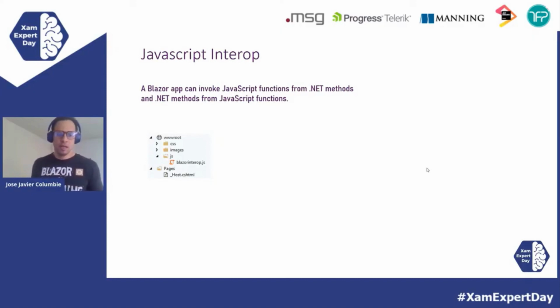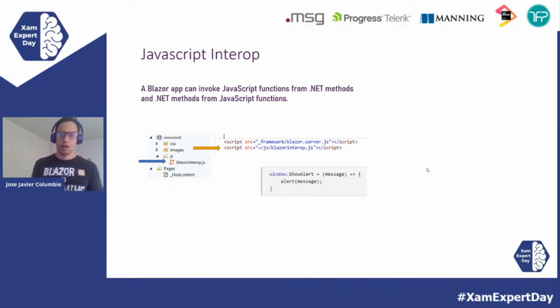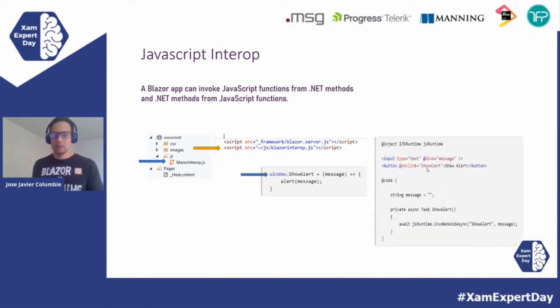So in our wwwroot folder, we have a JavaScript file that we pretty much have to reference in our host or index page, depending on whether it's Blazor Server or Blazor WebAssembly. We just put there the reference to that file, and in that JavaScript we have, for example, a message, and that's simple. You inject the JS runtime, and with that you just invoke it, and that's it. That's all you need to have JavaScript running, and the debugging experience is amazing. You can put breakpoints. It feels like you're doing C# right there.